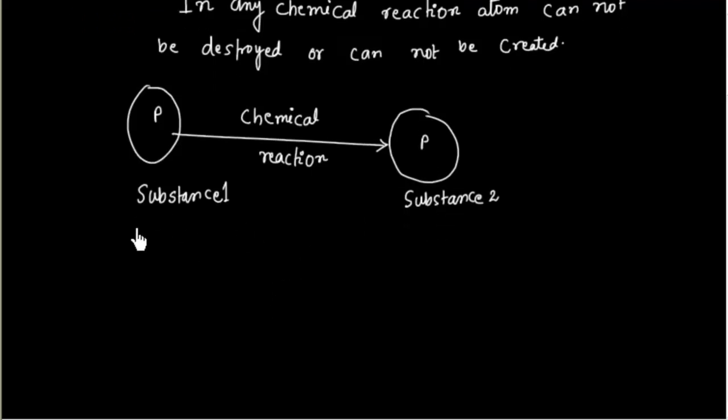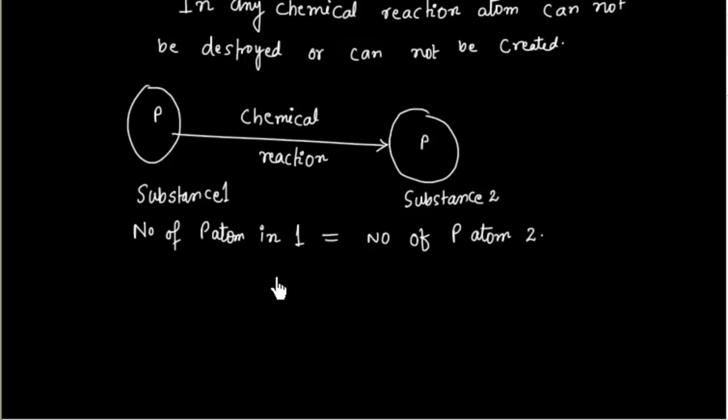So I can say the number of phosphorus atoms in substance 1 is the same as the number of phosphorus atoms in substance 2.